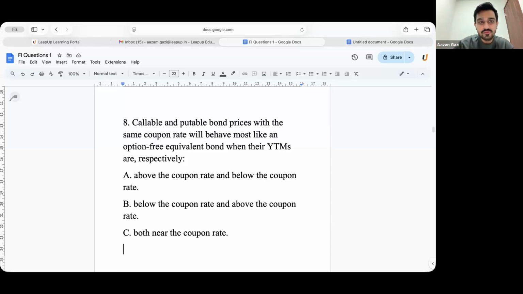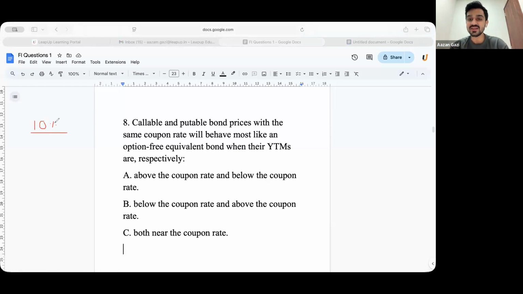Okay. If the callable bond's coupon rate is 10%, the company will call back the bond when the bond prices increase. So when will the bond price increase? The coupon rate needs to be higher or the YTM needs to be higher?